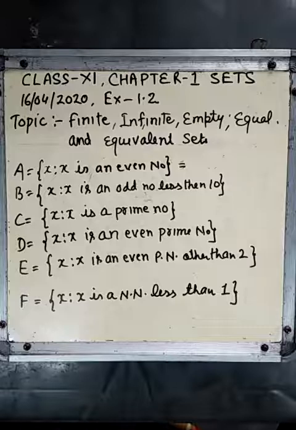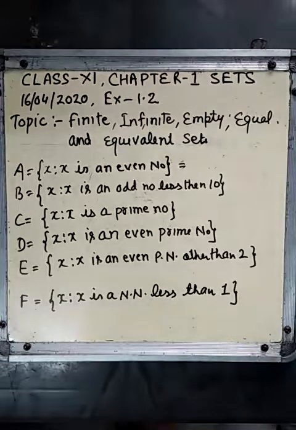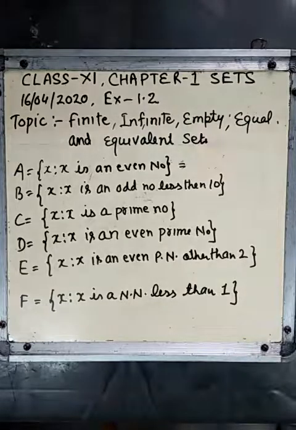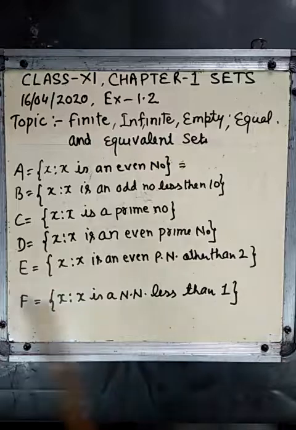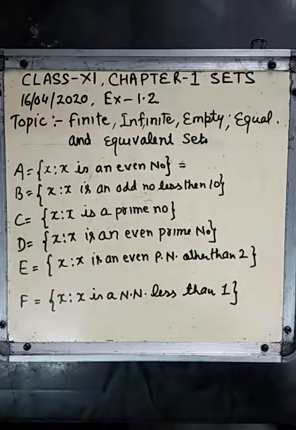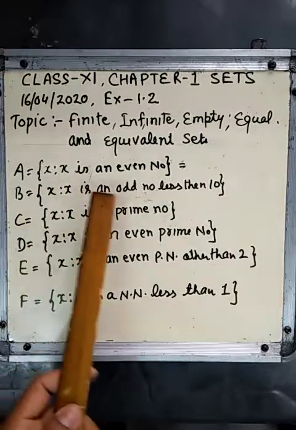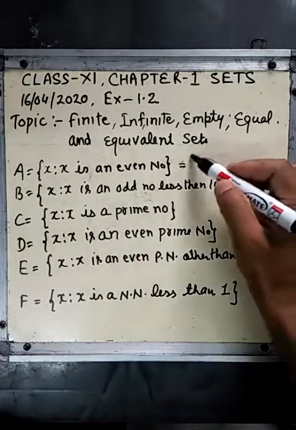Let us take some examples for finite, infinite and empty sets. Here is the first example. Set A is the set of x such that x is an even number. Now write the even numbers.